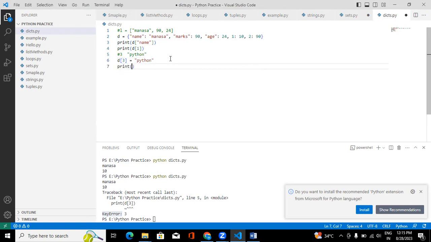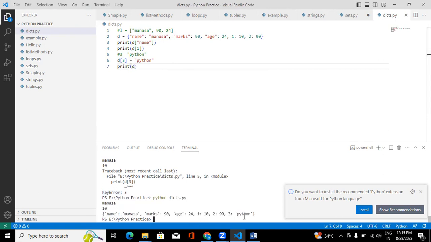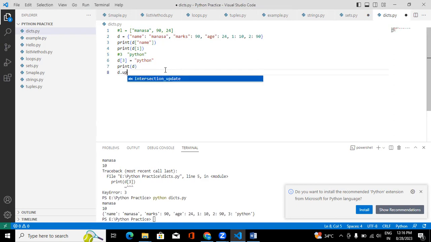Now, if you print your dictionary, see, now 3 is assigned. So my key is 3 and the value Python is assigned to that. This is how we can create. So one more method is there. Now I want to use d dot update.